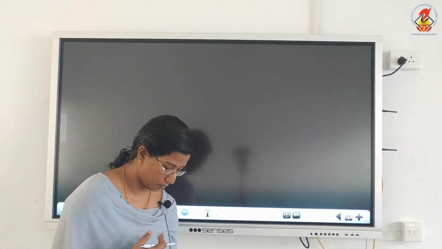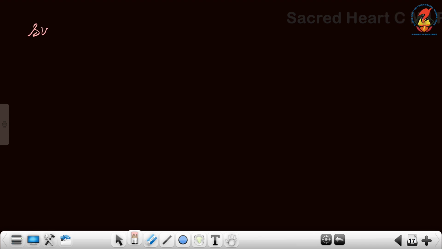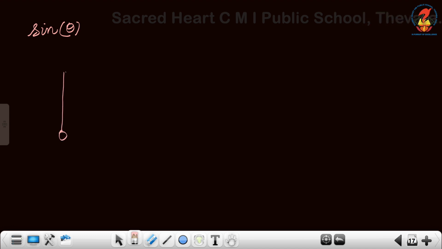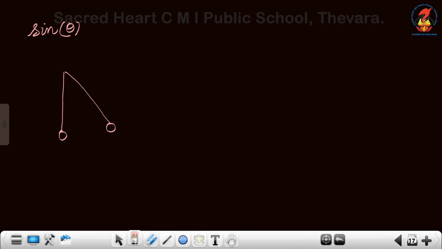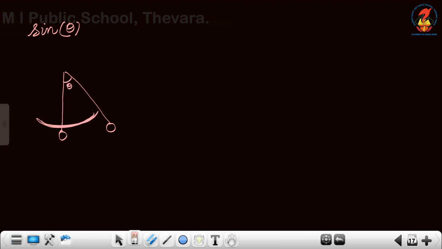So we are going to now draw sin theta. Now theta for us is the angular displacement of the pendulum. In the previous case I spoke about linear displacement, so this much is theta. So as the bob is moving to both sides, what happened? Theta is increasing, decreasing, increasing, decreasing, and so on.